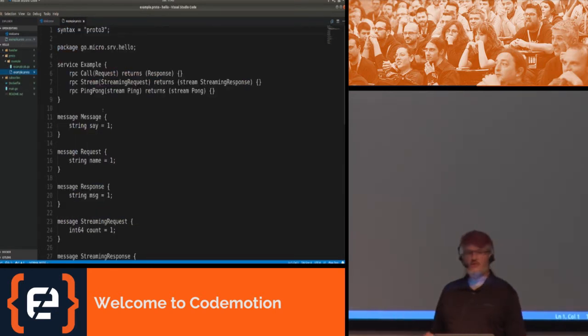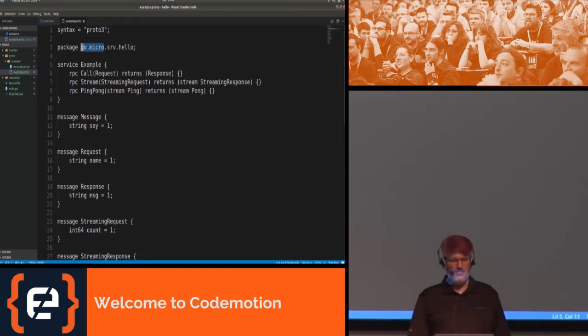So let's look at the protocol buffer definition for the service that was generated for us. If we've used protocol buffers before, this isn't new. We have the protocol buffers 3 version up at the top, a package name of go.micro.srv.hello. This naming scheme is very common in micro. You'll see lots of dotted naming schemes where the service name is last, the service type is next, sometimes there's a version number in there, and then there's a namespace. In this case, the namespace is go.micro. When you're making your own services, you can use any namespace you want.